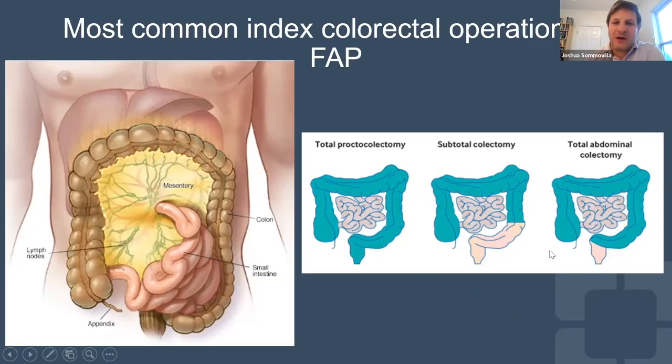And our decisions about which of these operations to do has to do a lot with the patient's colon cancer risk, in particular their rectal cancer risk, so the number of rectal polyps that they have before surgery. But as I'll mention in a little bit, also has a lot to do with what we think about their desmoid risk.